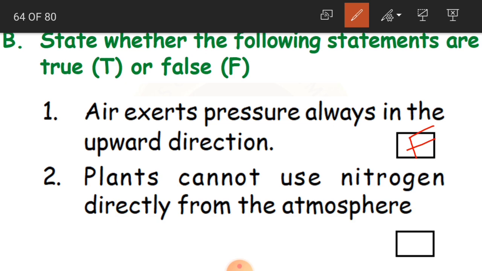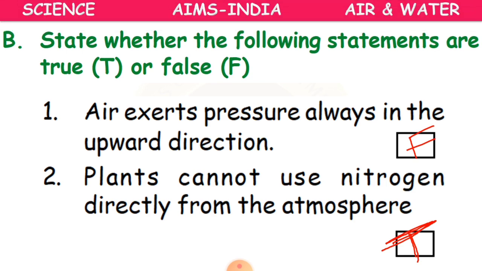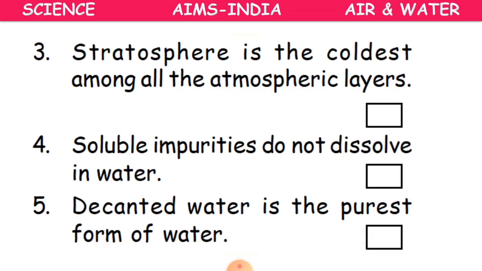Second one, plants cannot use nitrogen directly from the atmosphere. Is this true? Yes, this is true. Again, the bacteria present in the soil are going to use the nitrogen in different forms. But plants cannot use nitrogen from the atmosphere directly. Okay children. Now the third one.